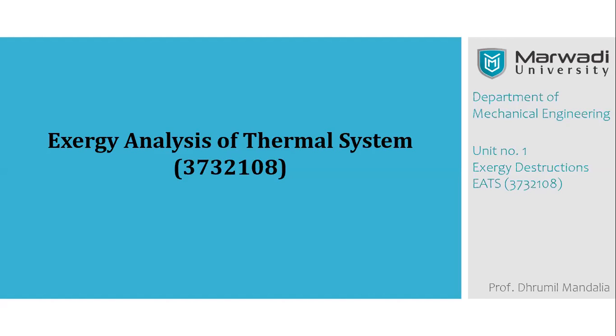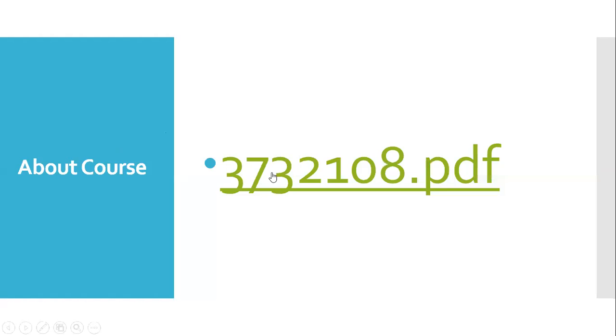So a thermal system is going to be analyzed in terms of exergy. That is what we are going to study throughout this semester. Let me give you the course description so that you can understand it better.